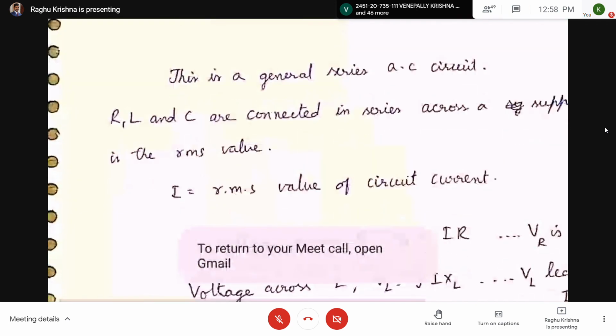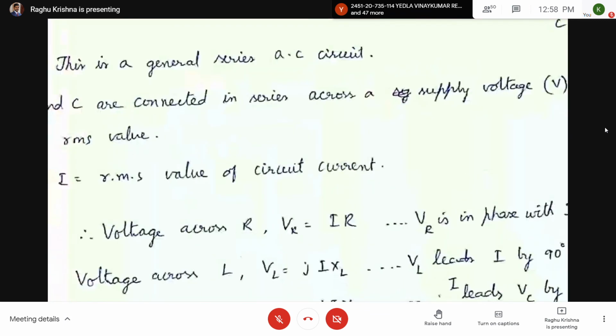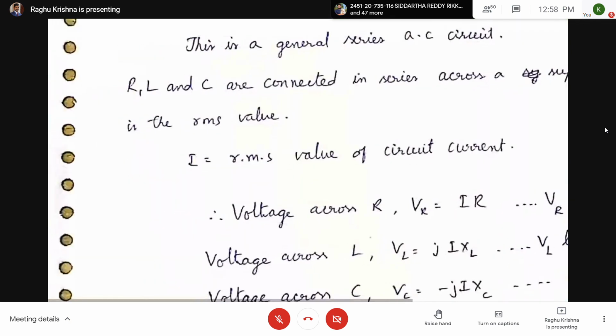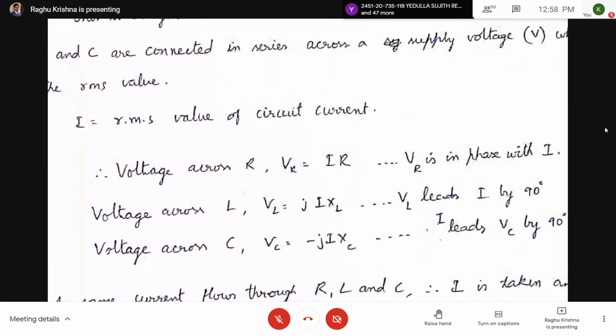This is a general series AC circuit. R, L and C are connected in series across the supply voltage, which is the RMS value. Now here current is the RMS value of the circuit current. Voltage across the resistor is VR equal to IR. Voltage across the inductor is VL equal to jIXL, where XL equal to omega L. Voltage across the capacitor is minus jIXC, where XC equal to 1 by omega C.